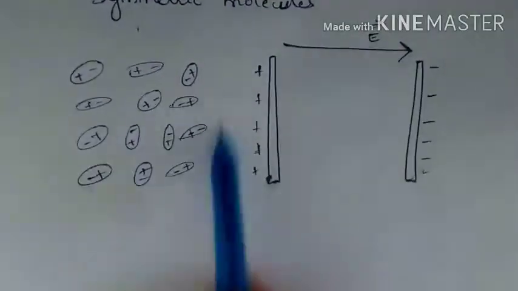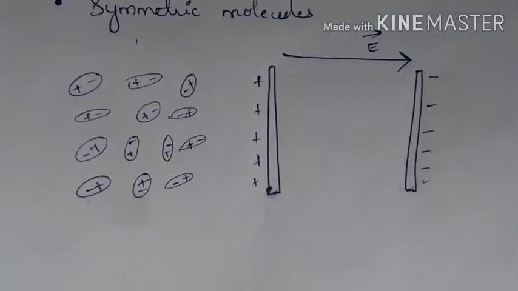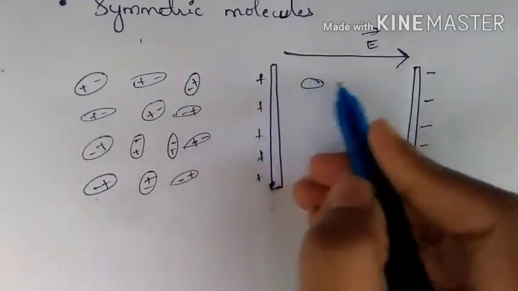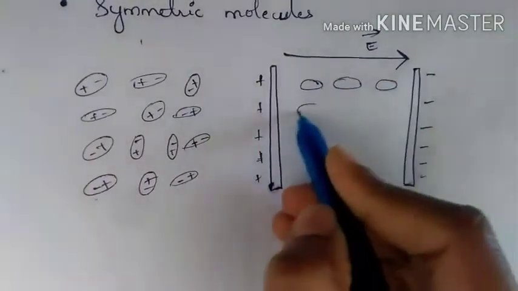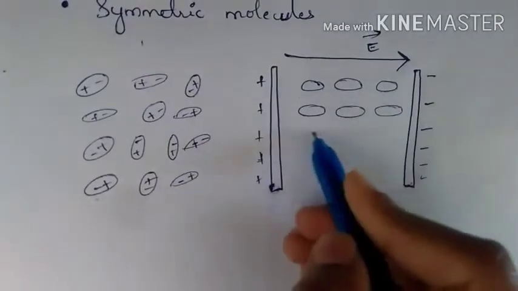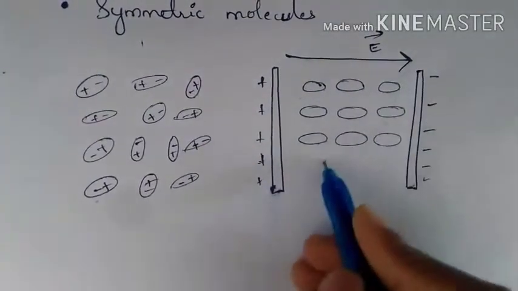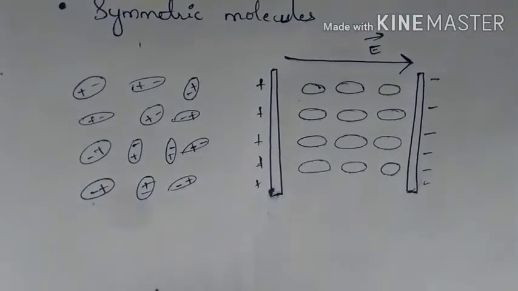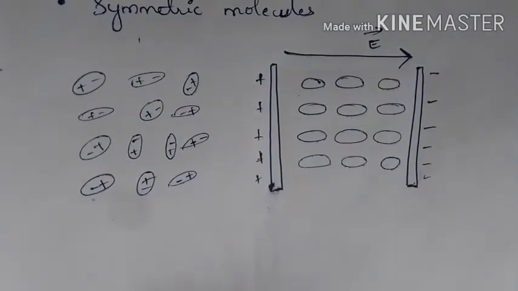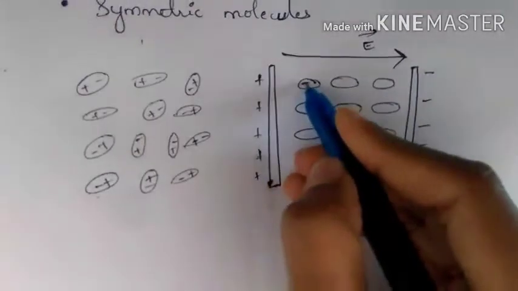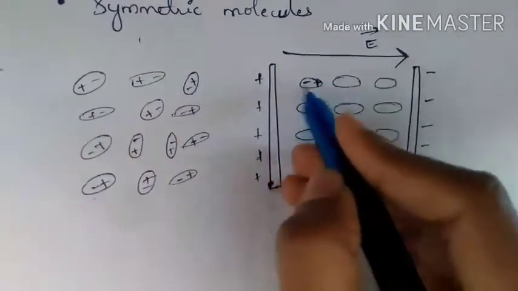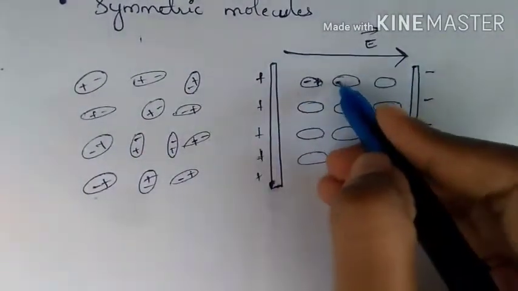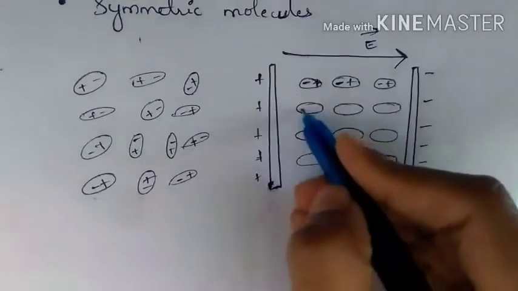If you keep this in the electric field, then these molecules will get oriented in a particular manner, hence showing the net dipole moment. The positive plate will attract the negative part of the molecule. The same thing happens for all the molecules.